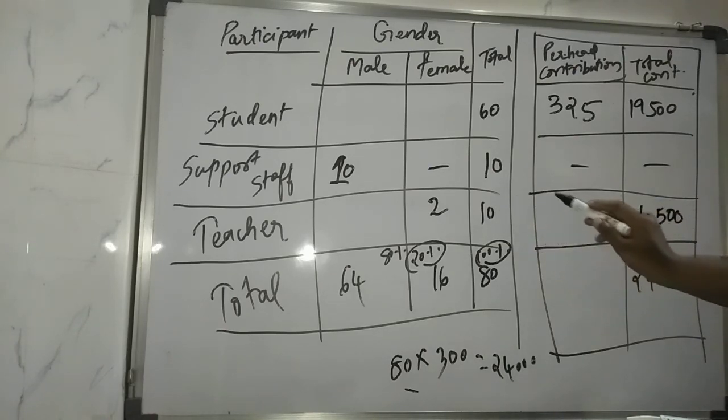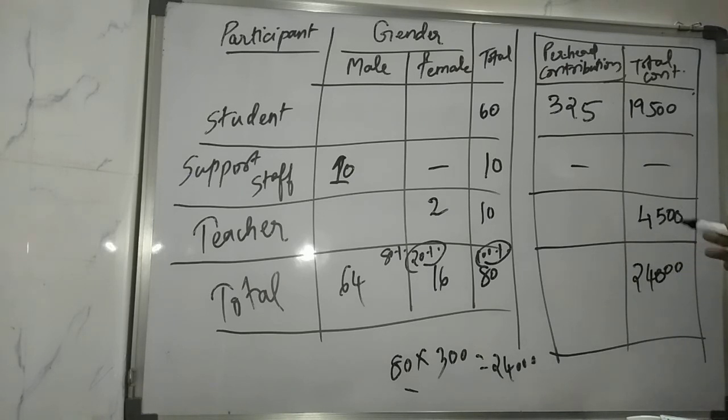If 10 people contributed 4,500, here we were multiplying, so you divide, and it would be 450. So the per head contribution of the teachers is 450.